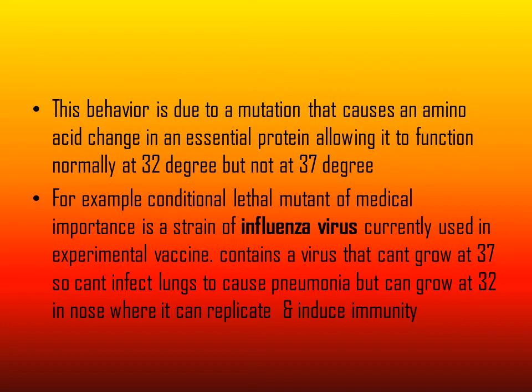So we have an example. A conditional lethal mutant of medical importance is a strain of influenza virus currently used in experimental vaccines. It contains a virus that can't grow at 37 degrees centigrade, so it can't infect the lungs to cause pneumonia, but can grow at 32 degrees centigrade in the nose, where it can replicate and induce immunity. So we will be able to keep the patient safe from the viruses used in vaccines, because they will not cause disease in the lungs.